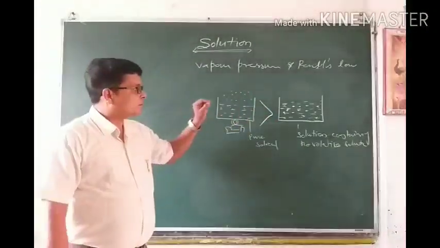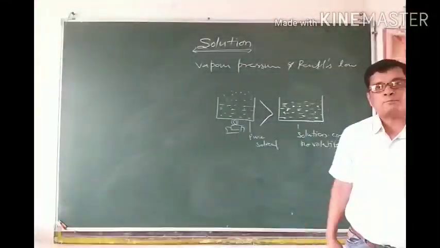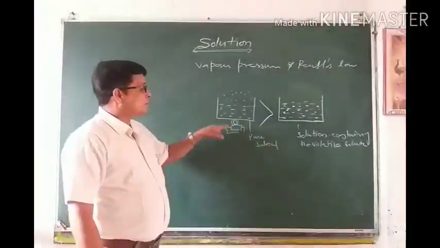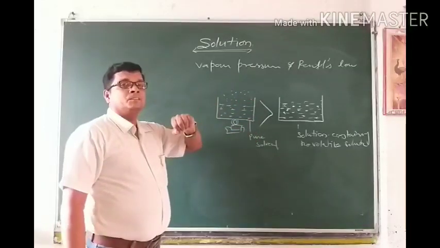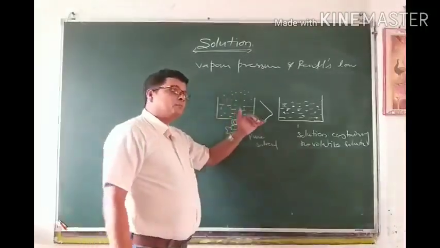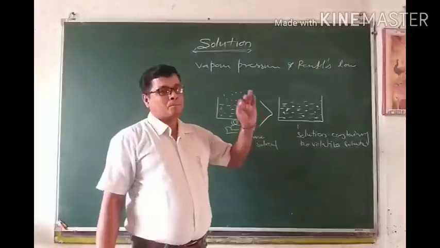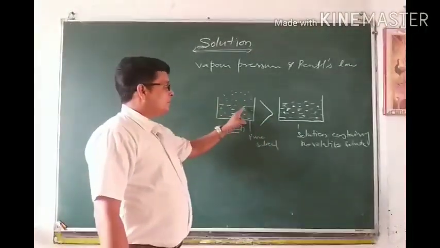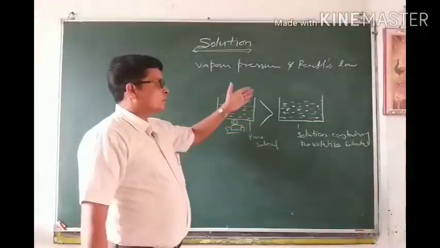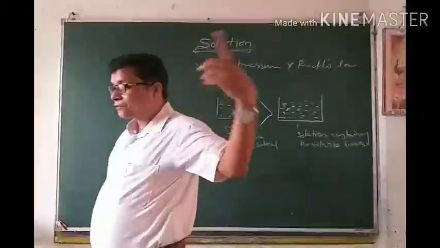This is a very important concept. By learning this concept only, you can understand some other topics present in this chapter. Without knowing the concept of vapor pressure nicely, we cannot go ahead. So once again I repeat, what is vapor pressure? The pressure applied by the vapor on the surface of a liquid at a state of equilibrium is known as vapor pressure. And again, the vapor pressure of pure solvent is always greater than the vapor pressure of a solution containing non-volatile solute. This concept will come again in the next topic.